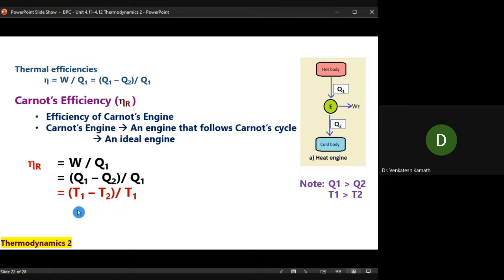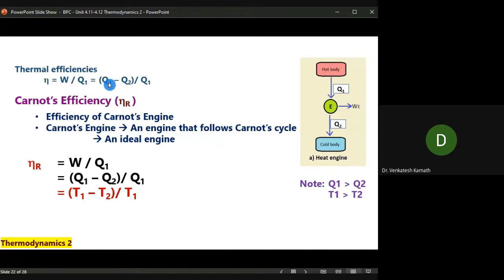You can go through the derivation if at all you are interested, not as a part of syllabus, as extra reading. So you can prove that Q1 by T1 is equal to Q2 by T2. So (T1 minus T2) by T1, just Q is replaced with the T. Heat is replaced with the corresponding temperature. So when you come to Carnot's efficiency, it is higher temperature minus lower temperature divided by higher temperature, right?